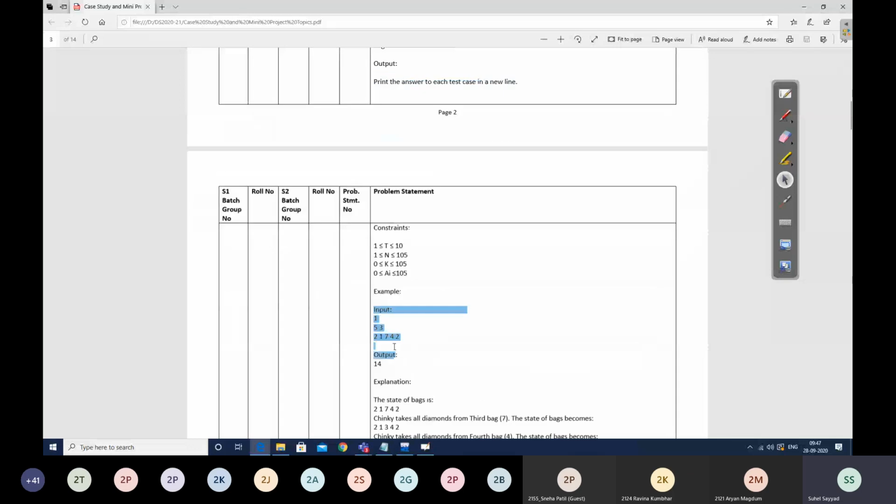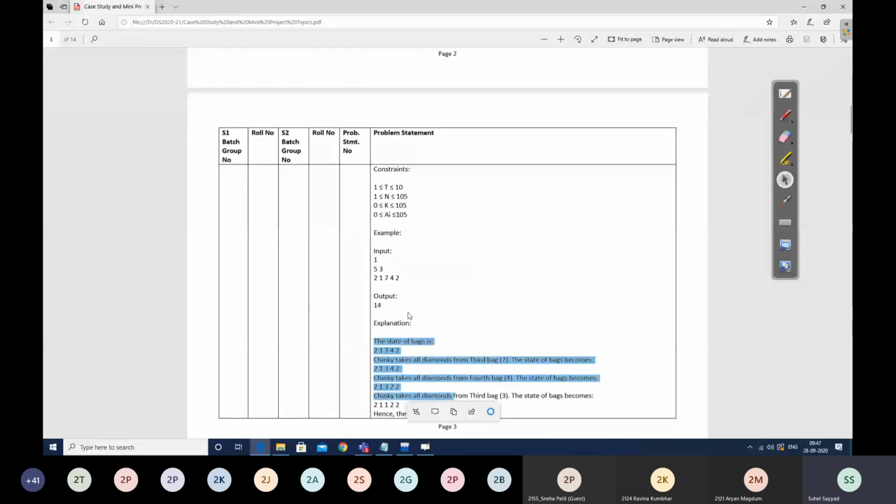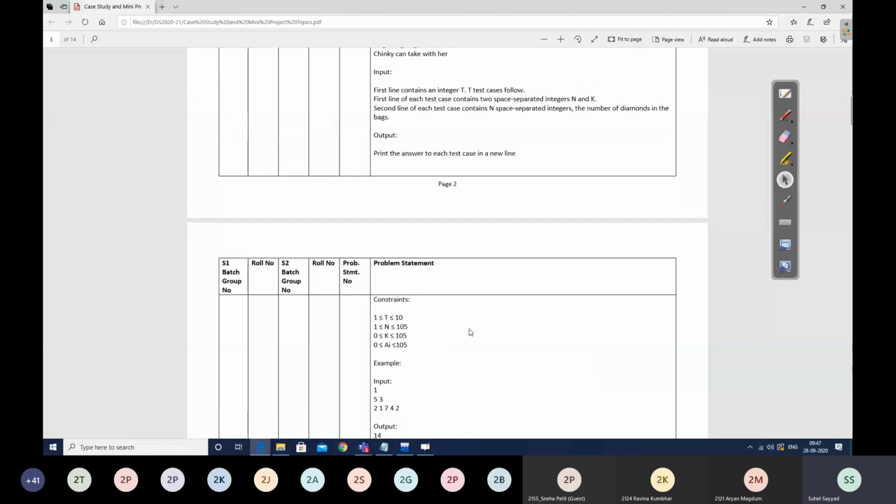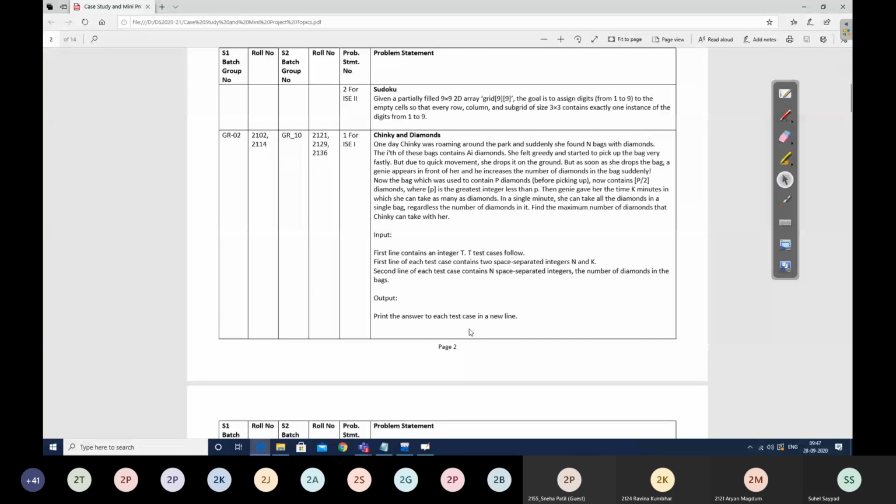Similarly, what can this group do? They can take another example. If the inputs are different, what will be the output and what will be the explanation for that input and output? That they have to write. Why do they have to do this? Because first you should be able to understand how this problem has to be solved on paper. Then only you can write a code, right? So that is what I'm expecting in the algorithm and solution, in the form of a soft copy, for the theory ISCs.